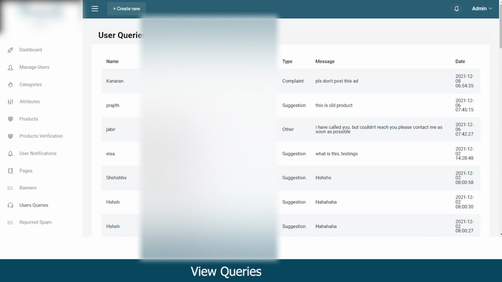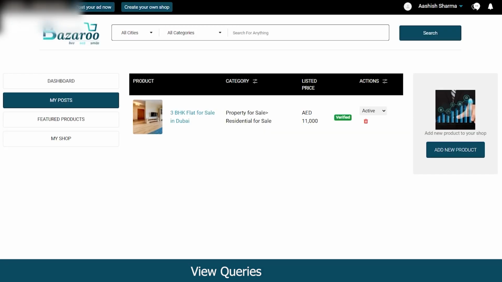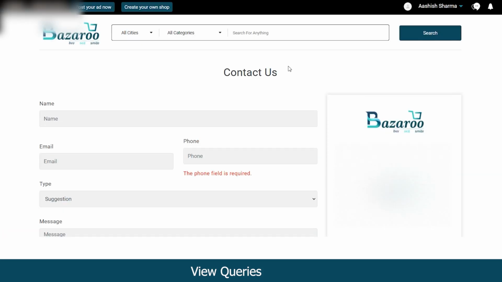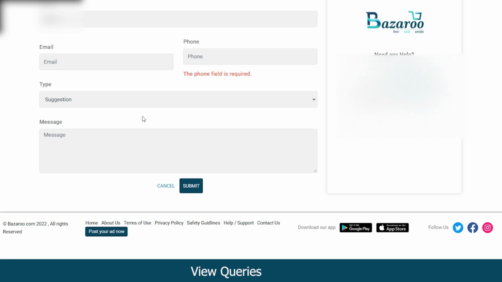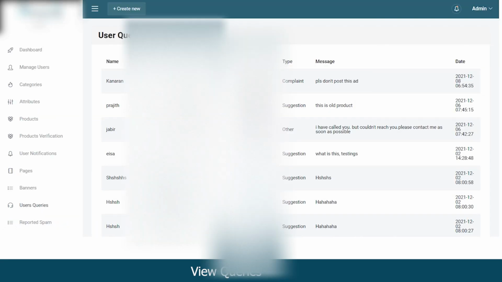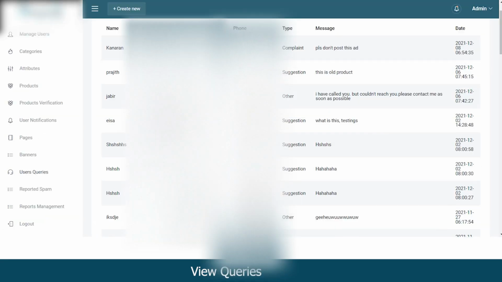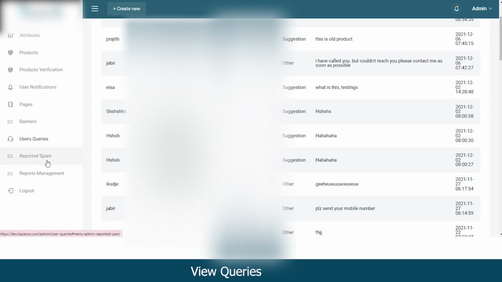In the user query section, you can view the queries of all the users that have filled the contact us form on the website. Like if a customer fills in this contact us form and enters any query, the same would reflect in this user query section, and the admin can view the same.